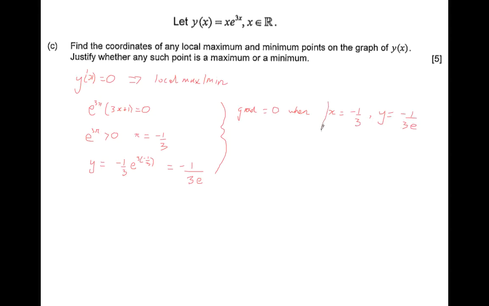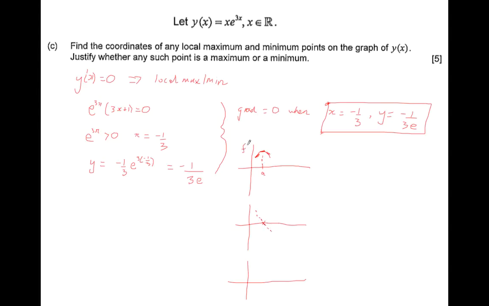So I want to discover the nature of the stationary point, whether it's a local maximum, local minimum, and there is another possibility. It could be a stationary point of inflection, but it tells us a maximum or minimum, so we maybe eliminate the point of inflection from our inquiry. I'm just going to draw a little sketch here. When we have a local maximum at this particular point A, the gradient just before is positive, the gradient after is negative, and the gradient at A is 0.